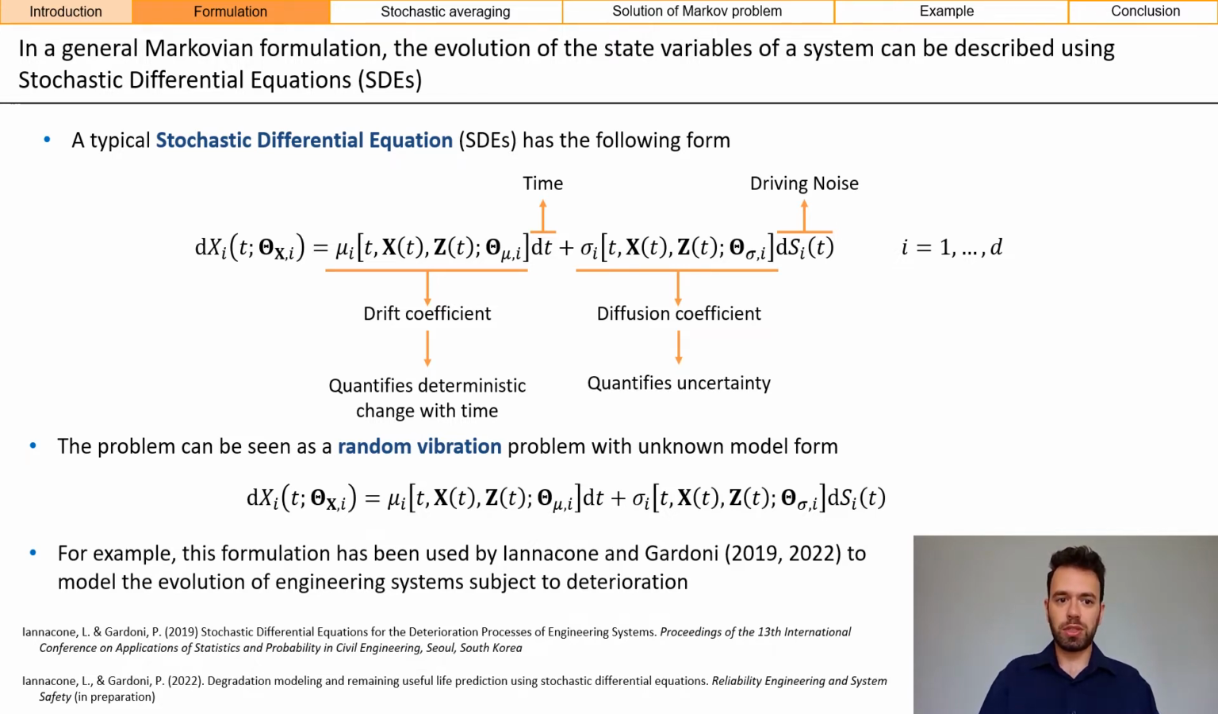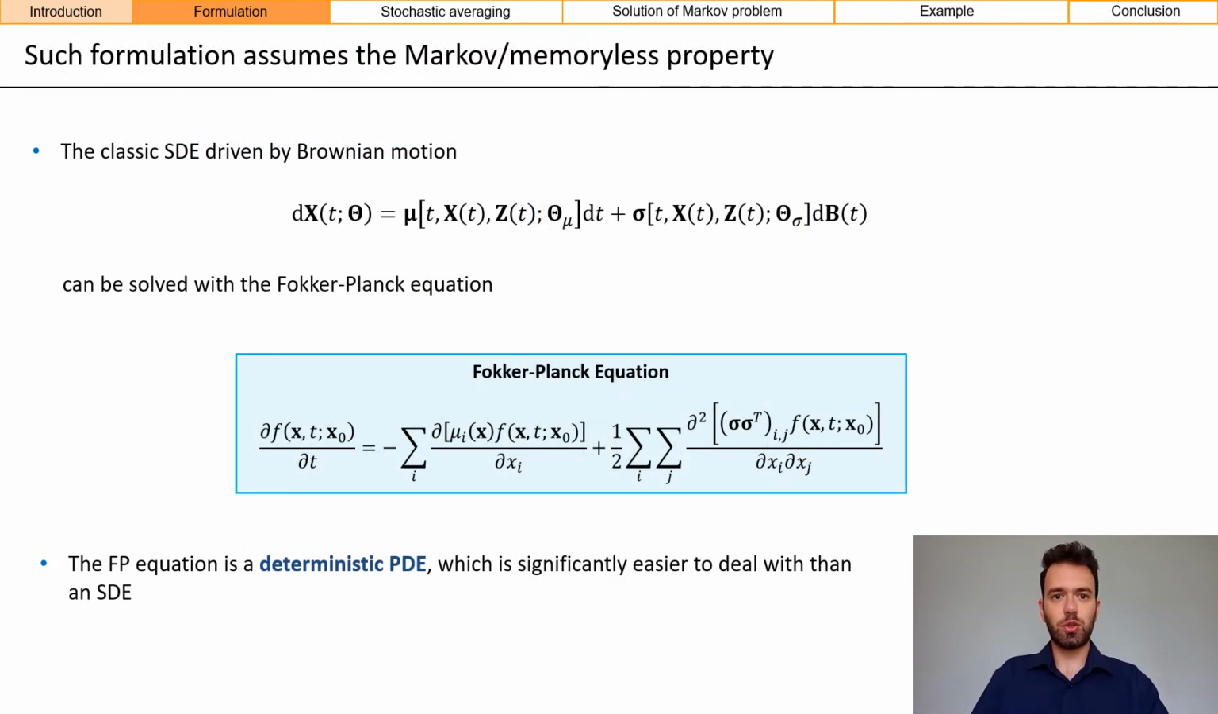So if we use this type of equation, we can look at this problem as a random vibration problem with a known model form. And this formulation has been used in the literature in engineering for different cases. For example, Iannacone and Gardoni used it to model the evolution of engineering systems subject to deterioration. Such formulation assumes the Markov memoryless property, and in particular, if we assume that the driving noise is a Brownian motion, we can solve this problem using the Fokker-Planck equation.